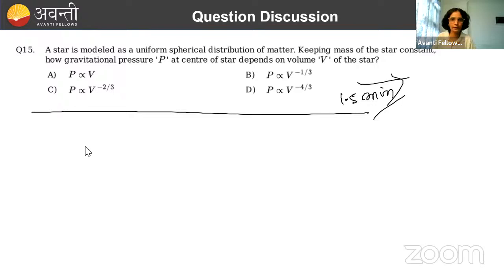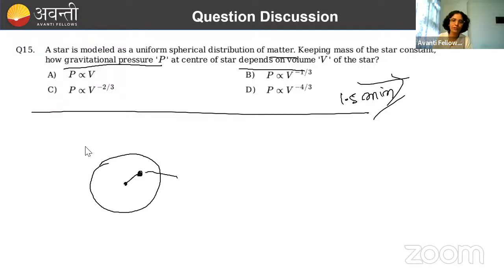Yes. Correct. So how did you solve it? The question is: a star is molded as a uniform spherical distribution of matter, keeping mass of a star constant. How does gravitational pressure P at center of a star depend on volume V? Now, what is the gravitational pressure here? You just see what will happen. If I'm talking about this point, suppose, and I'm asking what will be the gravitational pressure at this point, how will you calculate it?